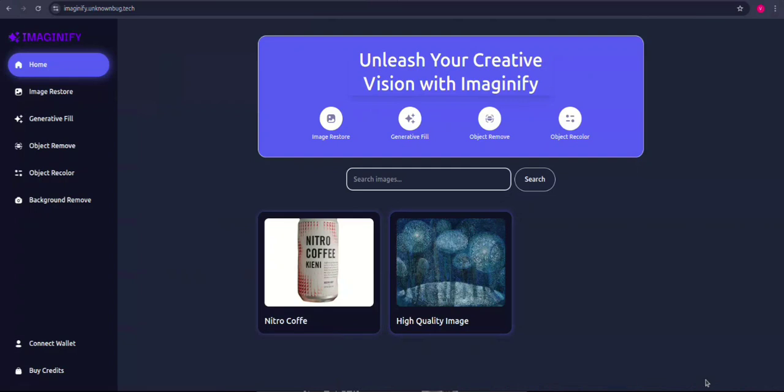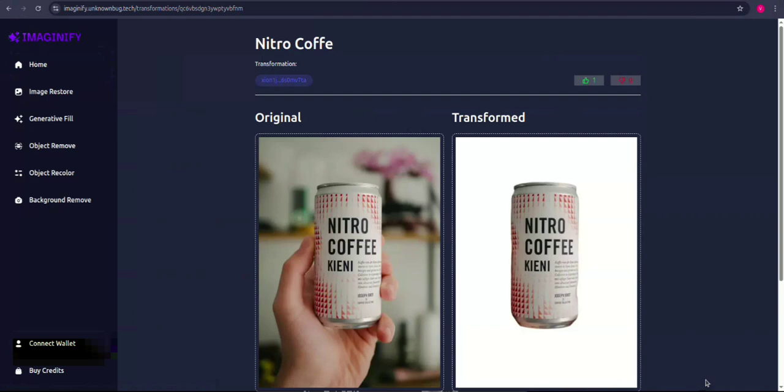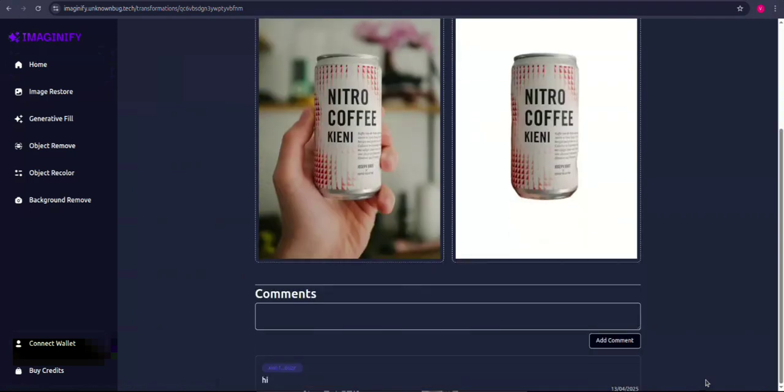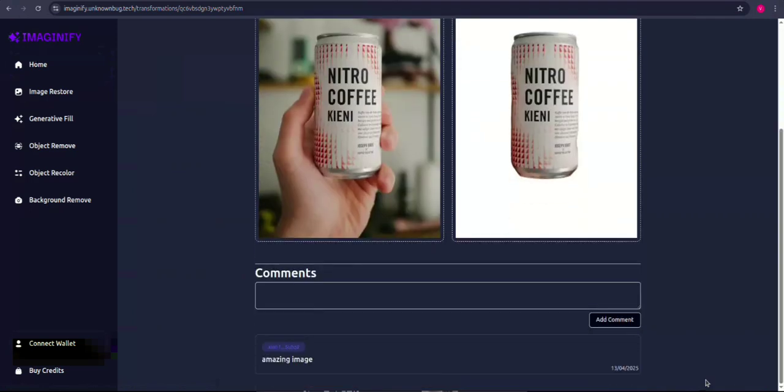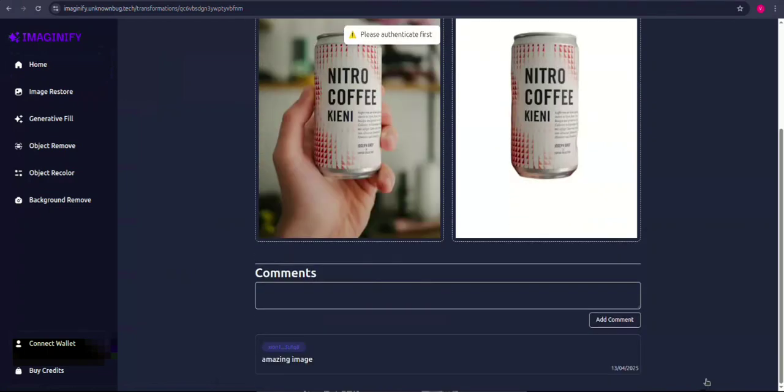Okay, so right now it's saying connect wallet, meaning my wallet isn't connected, but I can still read these images because it's just query messages and nothing special with them. However, I cannot like them. See, please authenticate first, or I can't add comments. The same goes for any other action on my platform. So let's connect the wallet first.